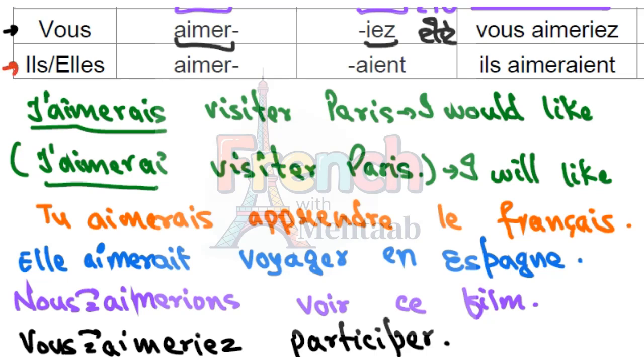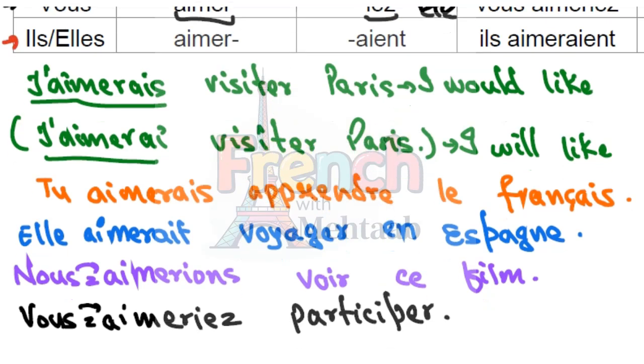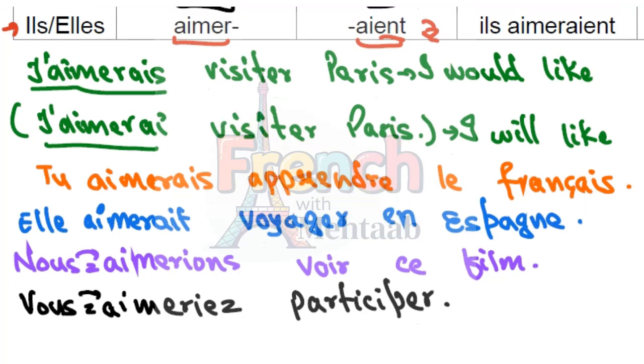Now, the last sujet, il or elle plural. So we would take the radical of the verb and then we would add ai, ent, which is the termination of imparfait for ils and elles. The ending ent would be silent and ai is pronounced as a. So it would be pronounced like il aimerait, because s and a together would be pronounced as z.